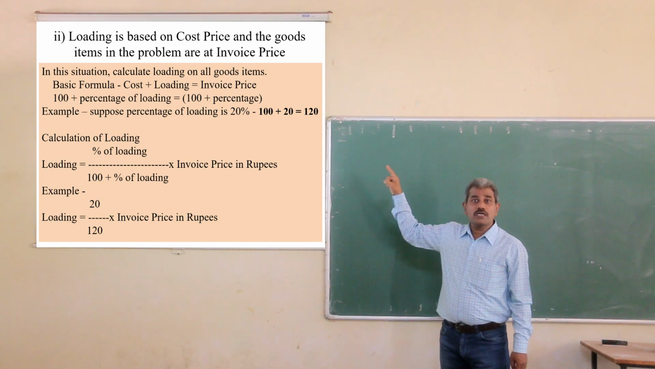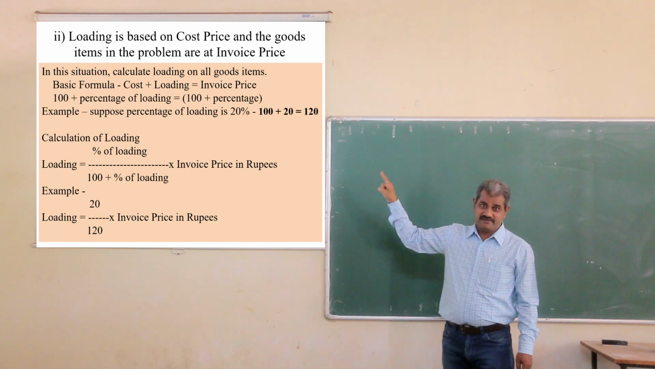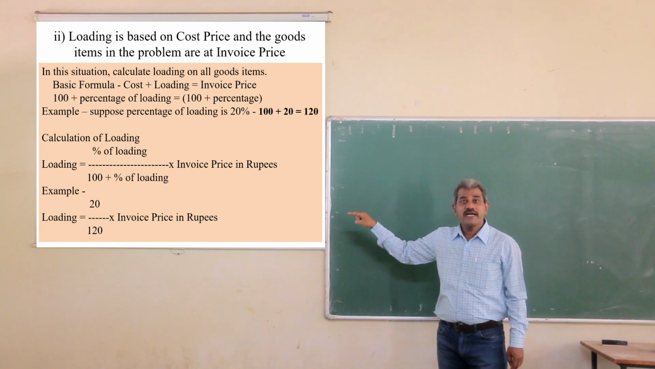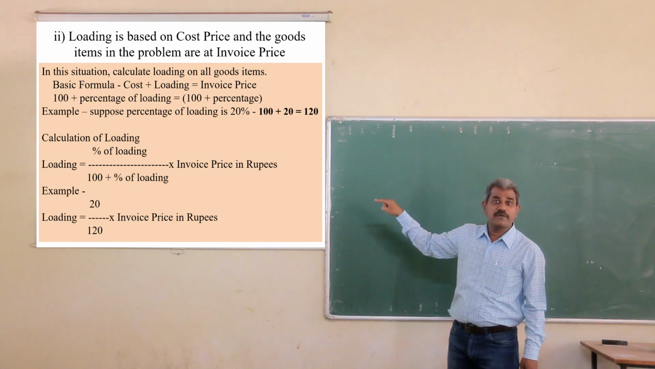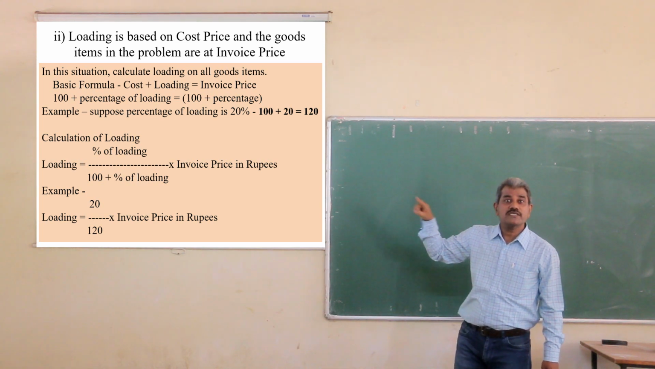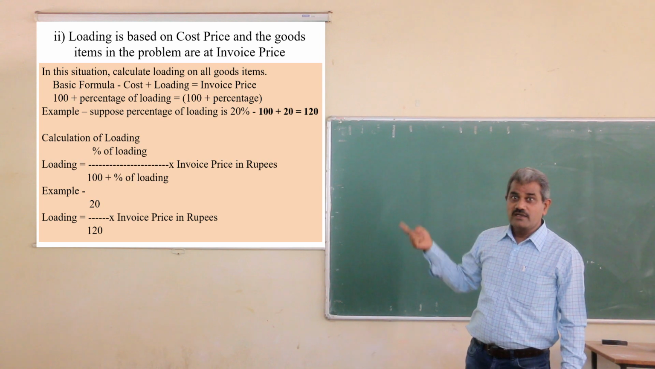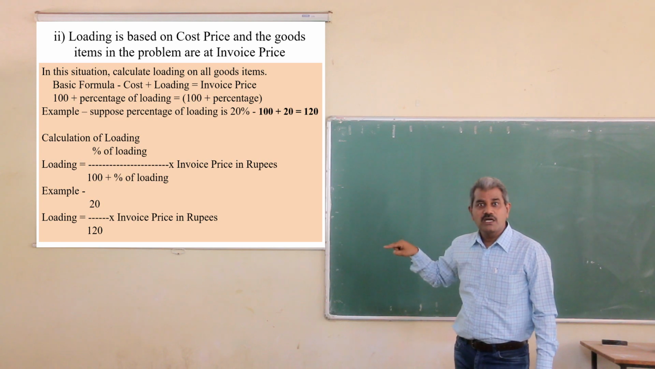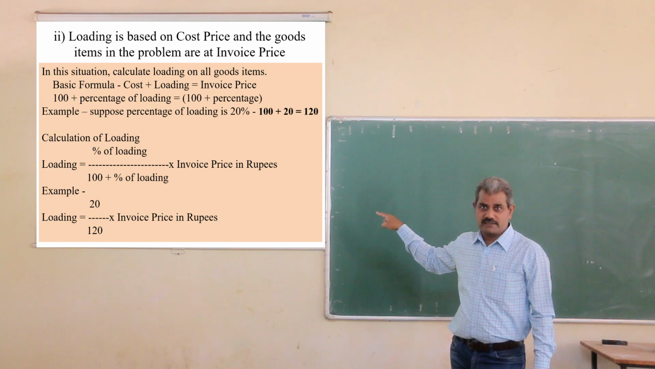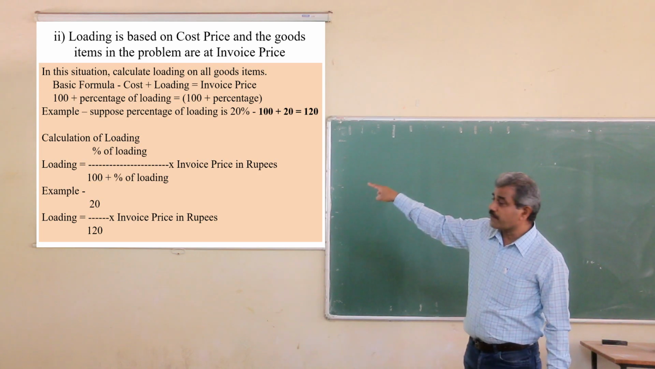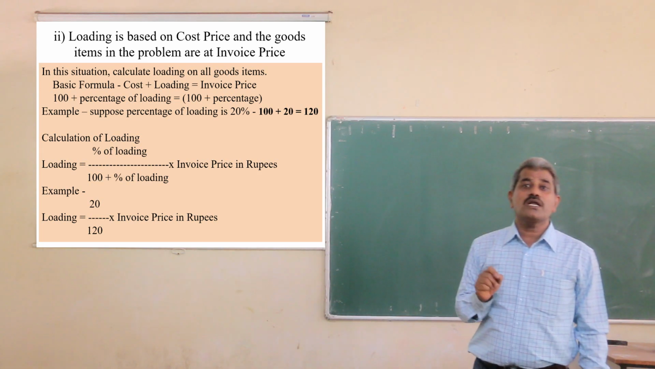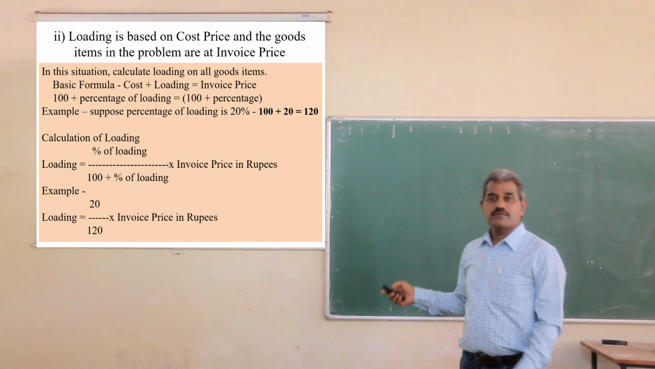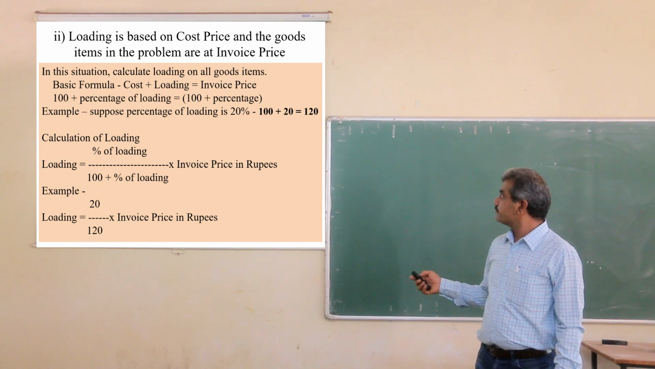The loading is based on cost, so cost is taken 100 in the formula. While calculating the loading, the denominator is invoice price, because the goods items are given at invoice price. So loading percentage divided by invoice price, which means 100 plus percentage of loading, into invoice price. This invoice price in the formula is used only because the goods items are given at invoice price. As the invoice price is given, we have calculated only loading.